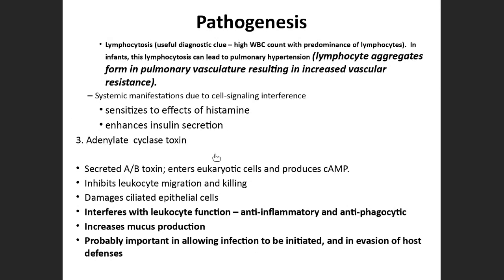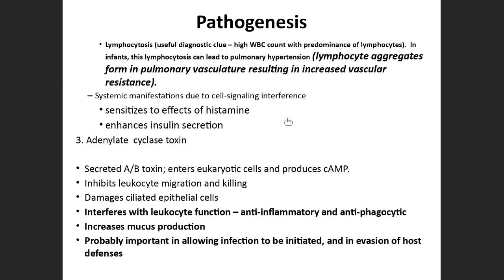Now talking about adenylate cyclase toxin, it also has multiple functions, and it acts in a similar way to the pertussis toxin. It is also an AB toxin, so it will do the same thing. A will be the active side, B will be the binding side, and this way it enters into the cells and produces cAMP.